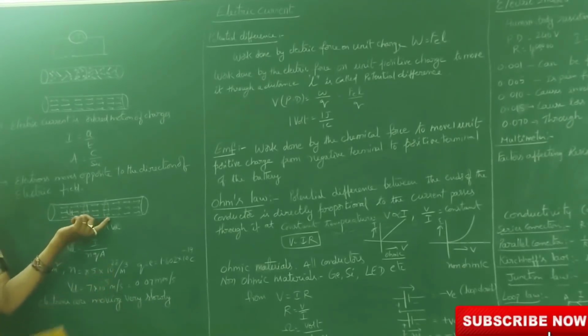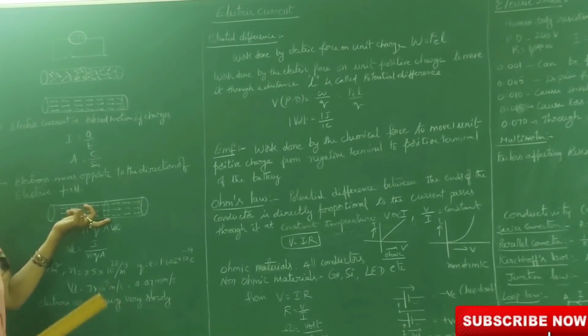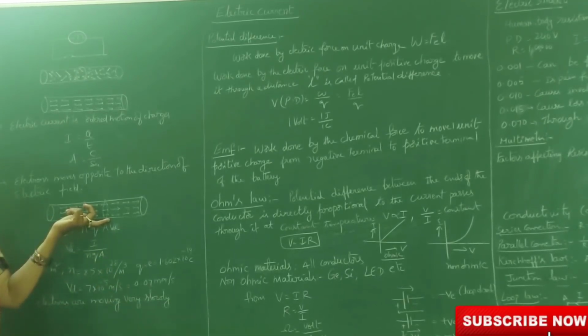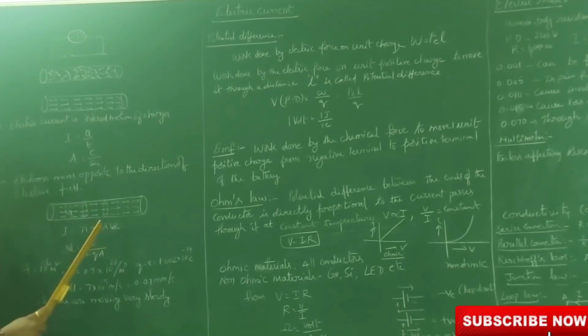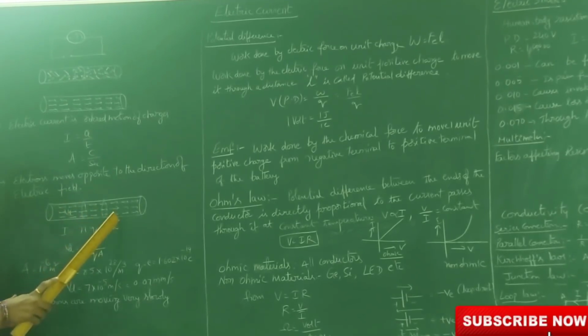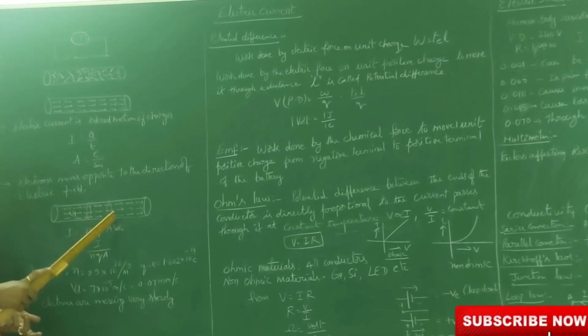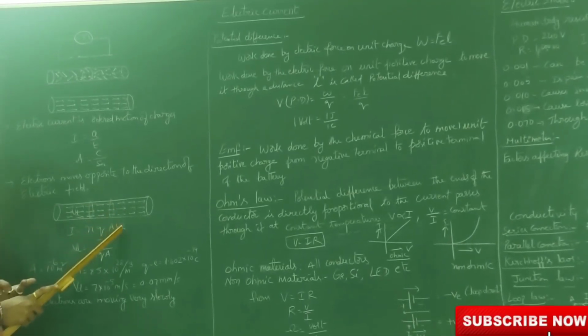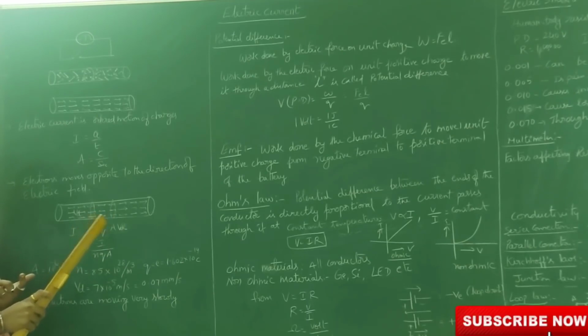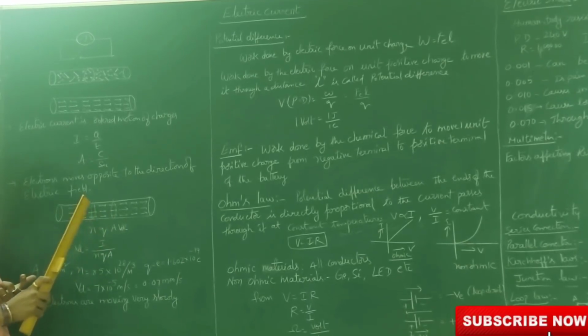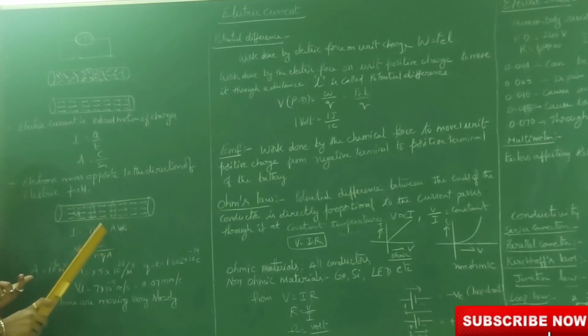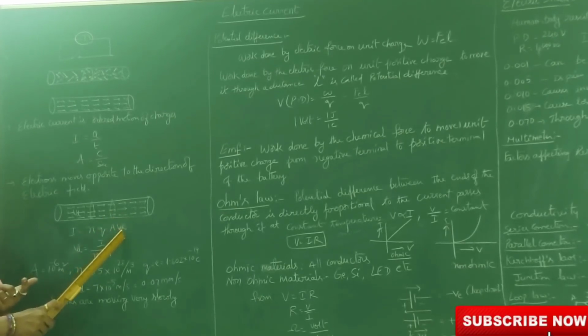In 1 second, the distance travelled by the charged particle is Vd, and A is the area of cross section. Vd into A gives the volume of that cross section.